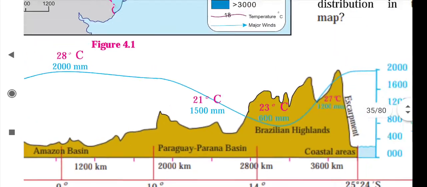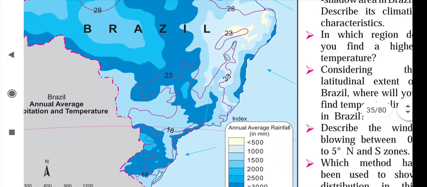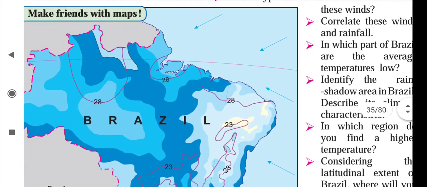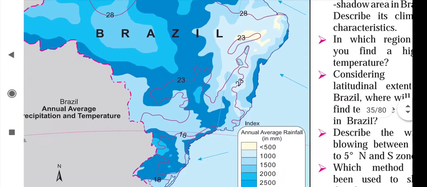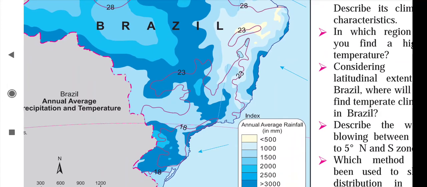So now we have seen that from the northeast and southeast, from those two directions, Brazil is receiving rainfall, and because of the Great Escarpment an obstacle is created, and this central part remains arid only.